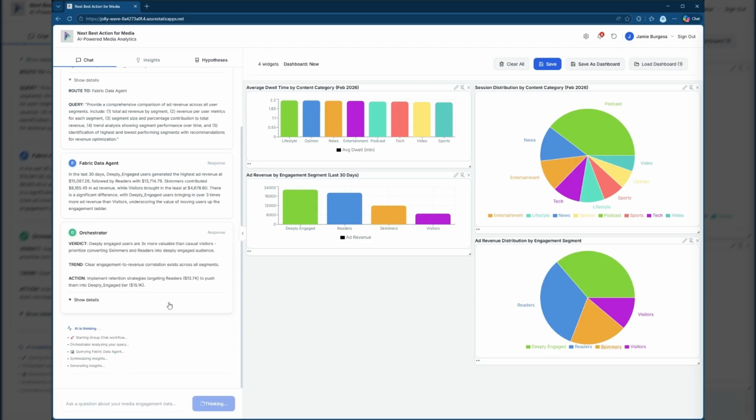So here we go. The orchestrator's found something, it's seen a trend, and it's suggesting an action. And then if it deems necessary, it will bring in the insight agent and the widget agent in its group chat to resolve to completion.